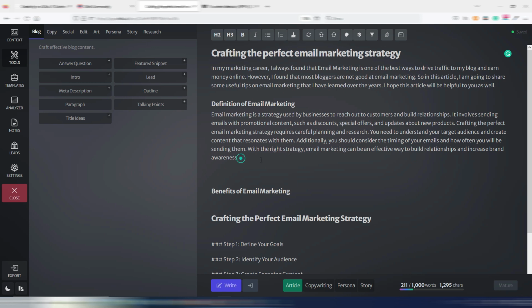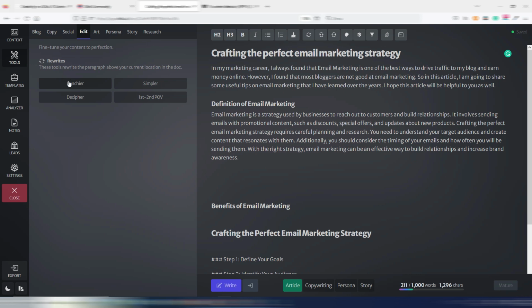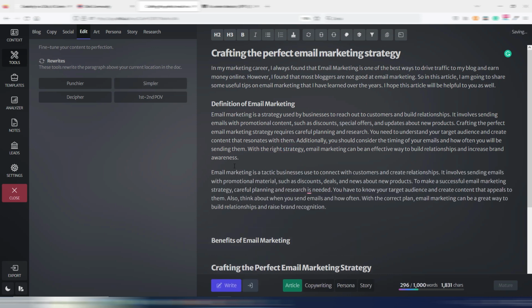But let's say I want to rewrite, for example, this paragraph. Let's say I don't like it. I can do it in different ways. Here, for example, I can go on Edit and use this punchier, simpler, decipher, first and second point of view. For example, let's use this simpler one. It's working because now it will rewrite my last paragraph in a different way, theoretically simpler. Email marketing is a tactic businesses use to connect with customers and create relationships. It involves sending emails with promotional material such as discounts, deals, and news about new products. As you can see, it is slightly different.